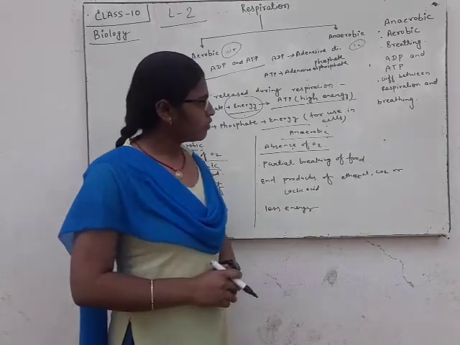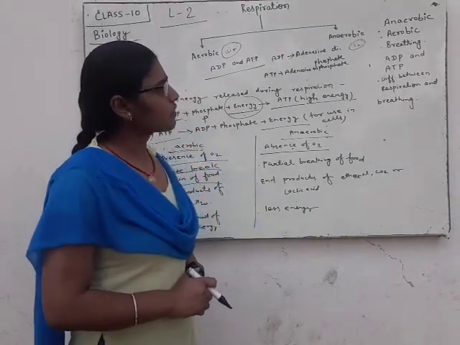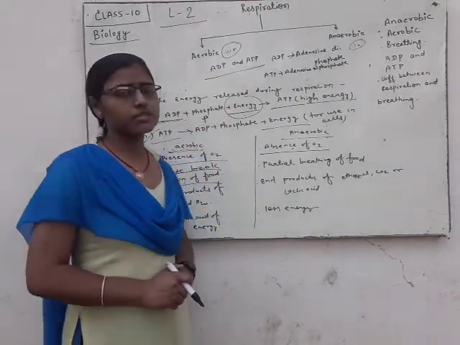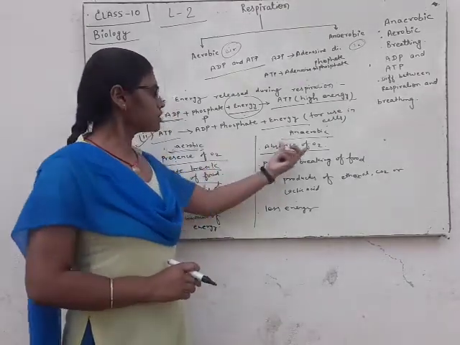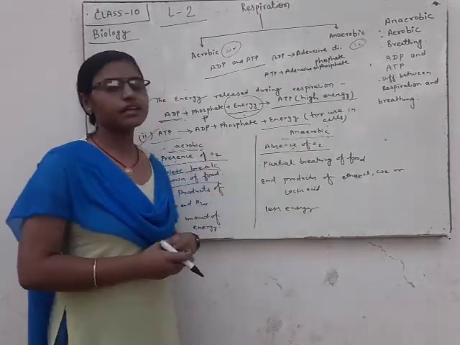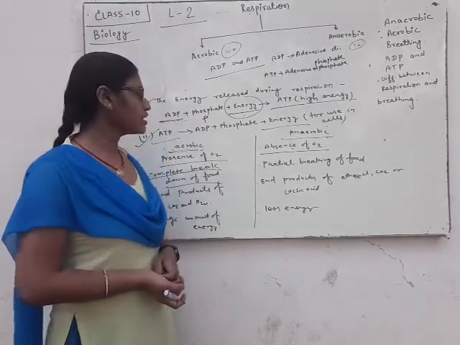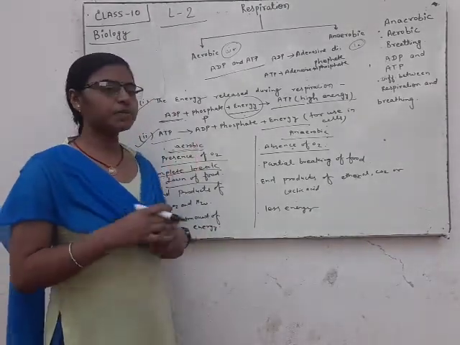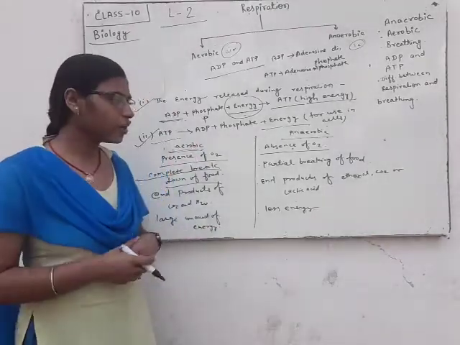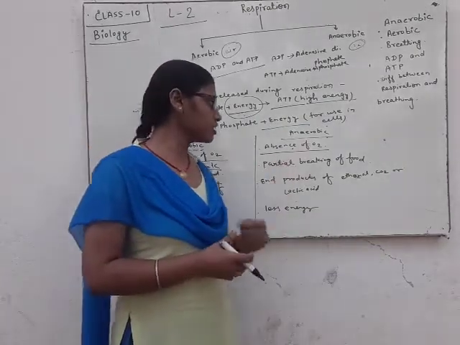So we can say that in the process of respiration, two processes take place, aerobic and anaerobic respiration. Aerobic respiration happens in the presence of oxygen, and anaerobic respiration in the absence of oxygen.